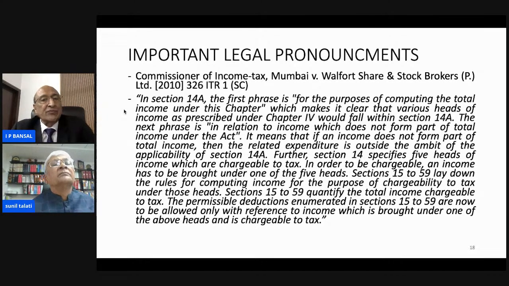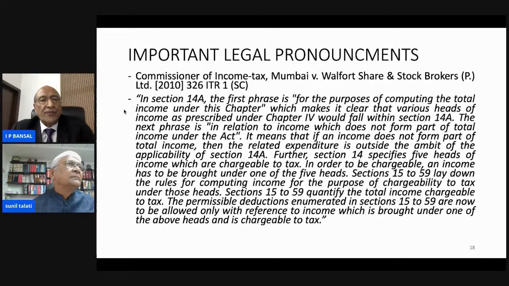The propositions we have been making out have all been described in this important decision of the Honorable Supreme Court in the case of CIT versus Walfort. They held that sections 15 to 59, starting from salary to other sources, lay down the rules for computing income for the purpose of chargeability of tax under those heads.